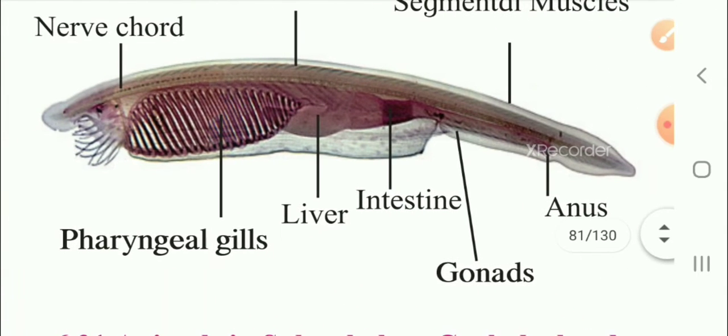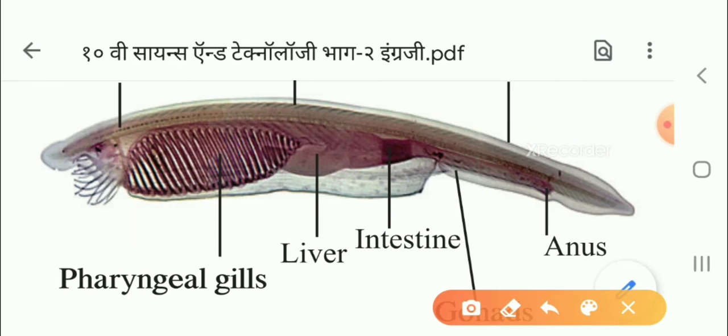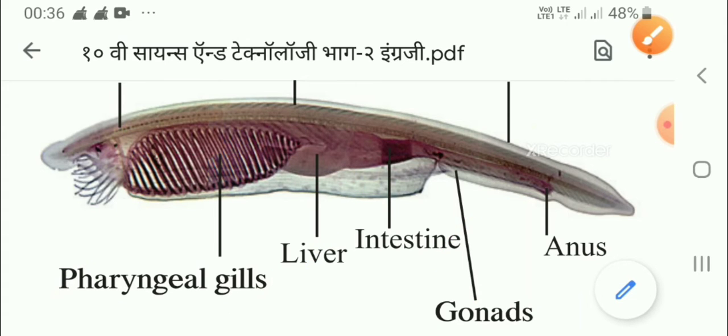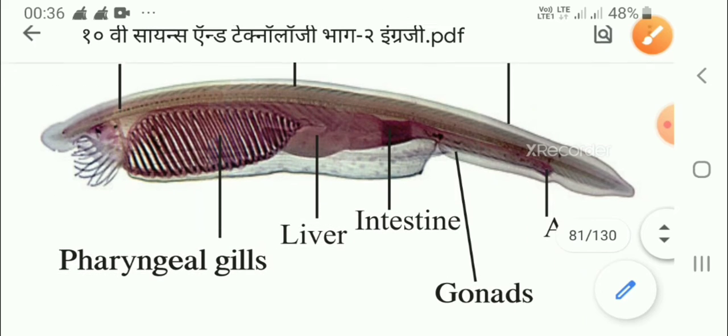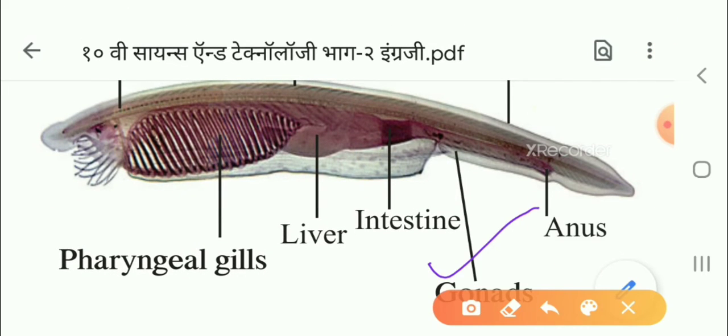Here is the diagram. You can see here, children, pharyngeal gill slits are there. Then here intestine is there, liver is there, anus is there. From there the fecal matter comes out. Then gonads are there. These are the gonads present here.